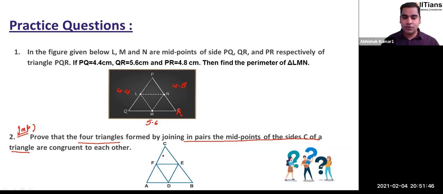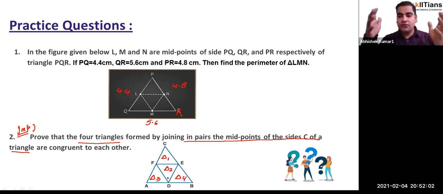So basically you have to show that this triangle, let me name it delta 1, this triangle delta 2, that triangle delta 3, and this triangle delta 4, the four triangles which are formed by taking the midpoints of the three sides of the triangle ABC. D is the midpoint of AB, E is the midpoint of BC, and F is the midpoint of CA. Okay, the triangle which we are getting as a result, which is DEF, is one of the triangles, and because of that we are getting three more triangles, this triangle, and that triangle.